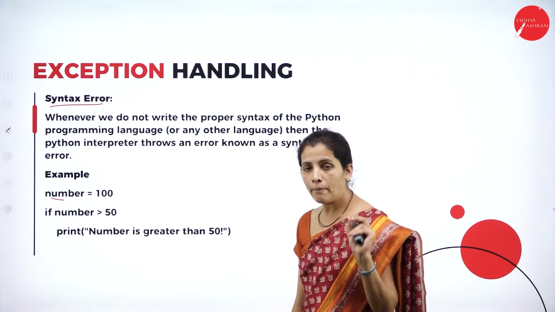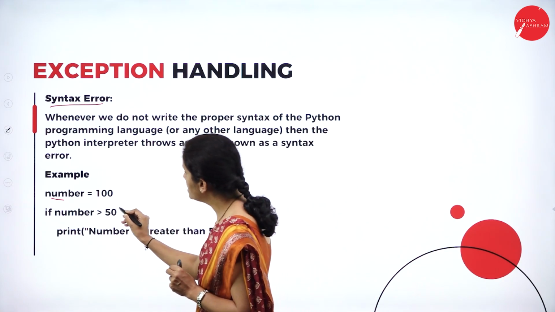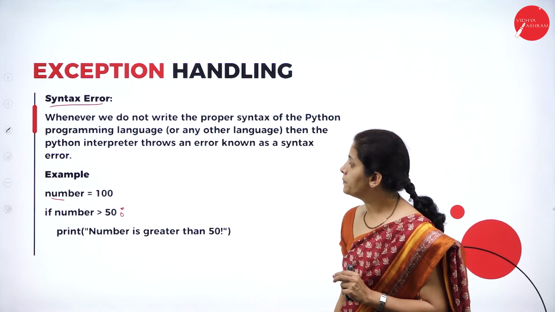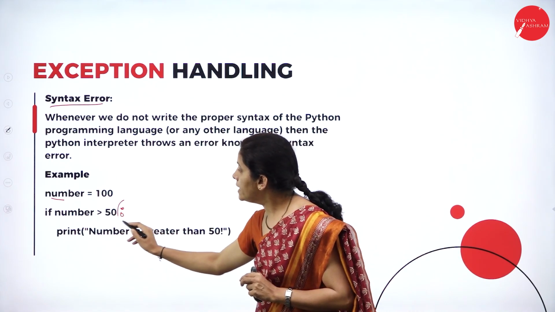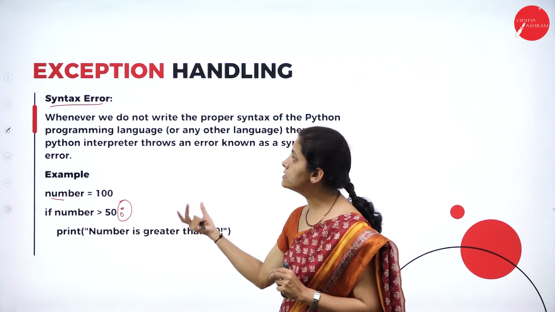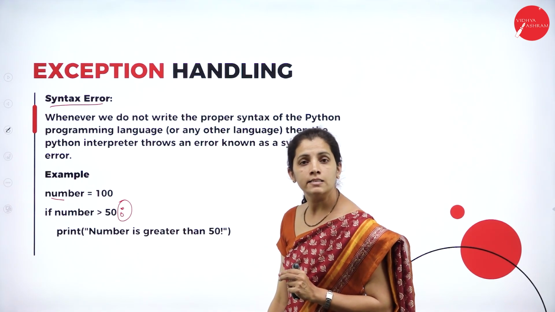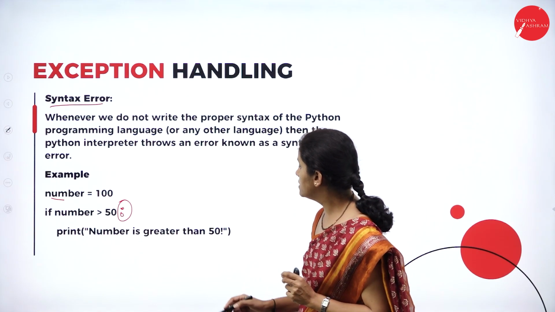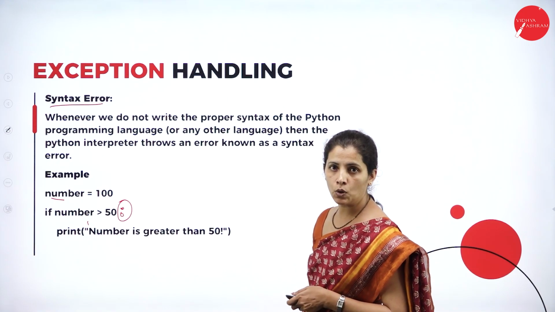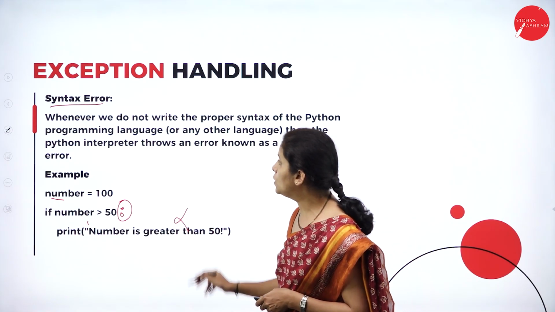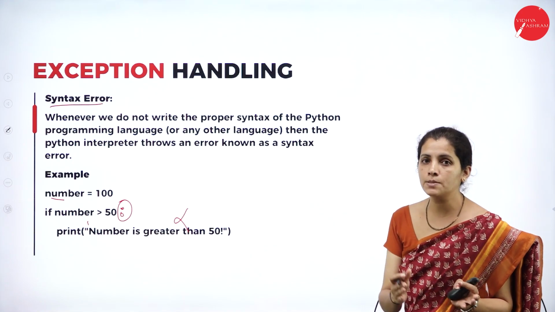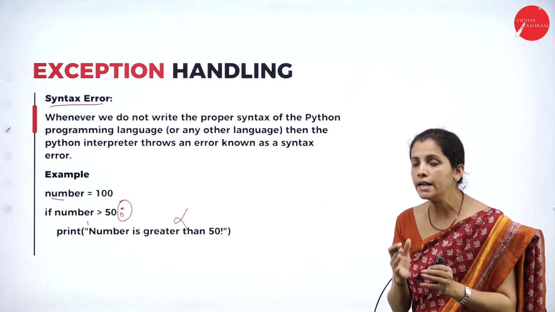According to the Python programming language, I want to place the colon here. Okay, see what I did, I missed the colon, and this kind of errors are known as syntax error. Even if I write single quote here and if I close with double quote, this also leads to syntax error. So error with respect to the program syntax.